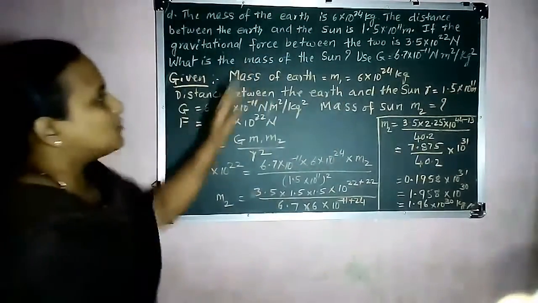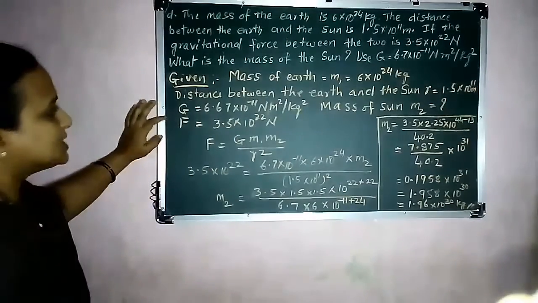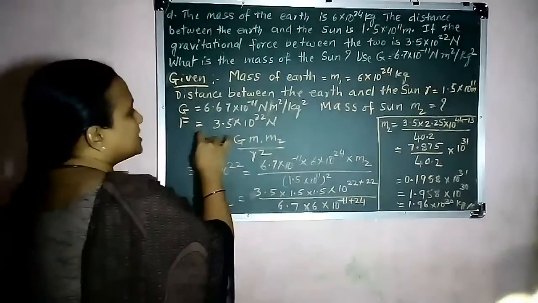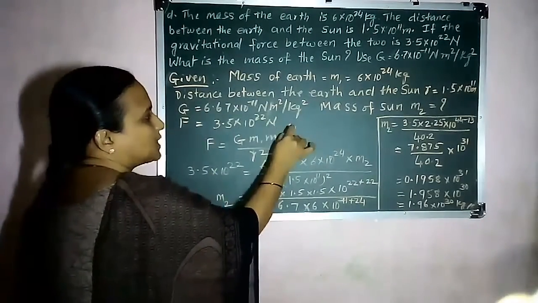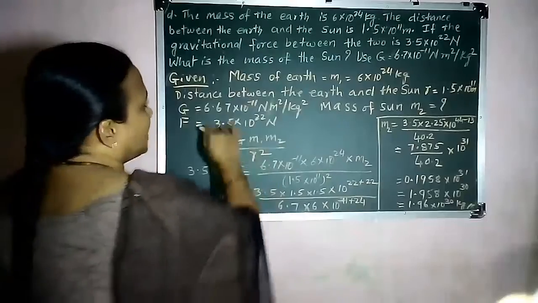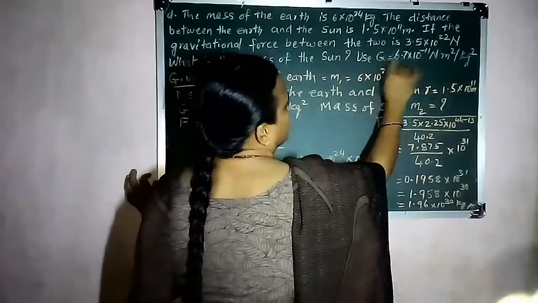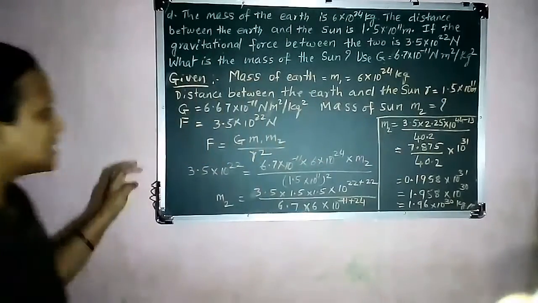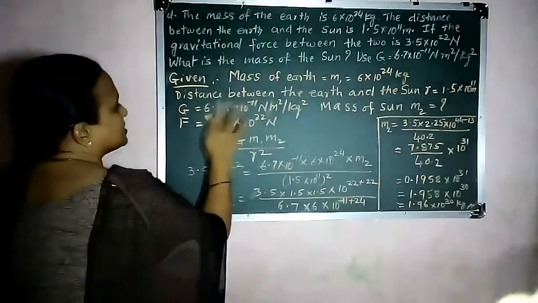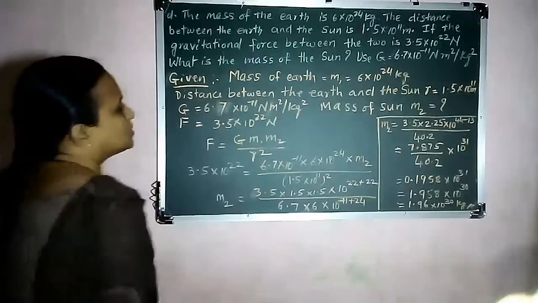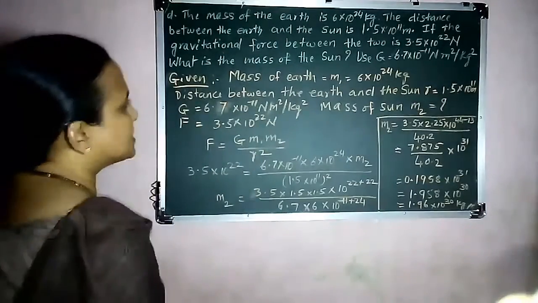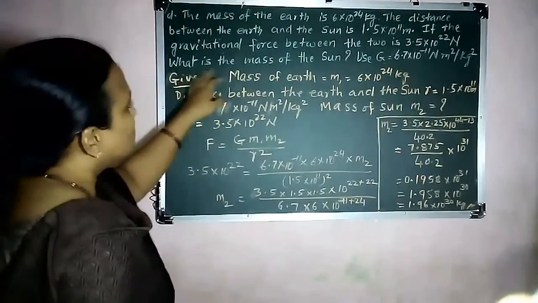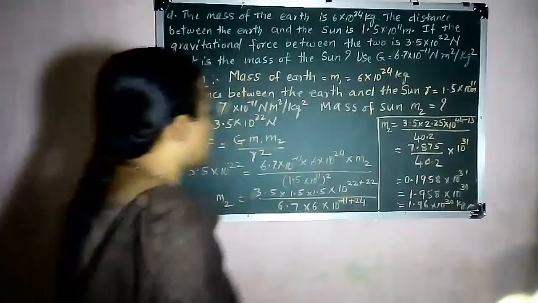Now, the gravitational force between the two objects, between sun and the earth, is also given, 3.5 into 10 power 22 Newton. And also the gravitational constant is 6.7 into 10 power minus 11 Newton meter square per kg square. That is also given. Now, what do you have to find out? You have to find out the mass of the sun.